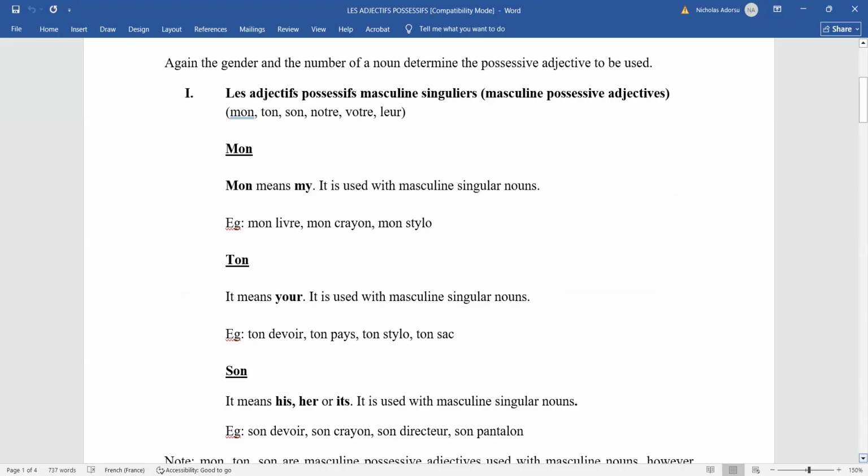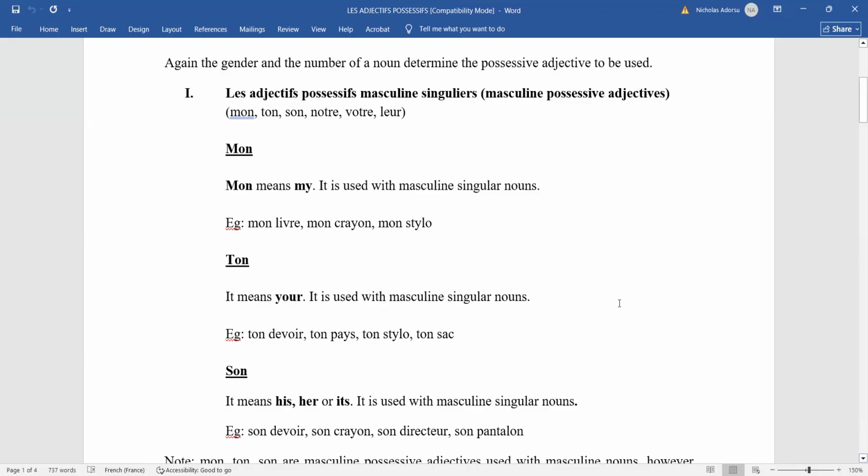So if I have to use a possessive adjective for a masculine singular noun, and I want to say mine, then the possessive adjective to use is what? Mon. So I can say mon village. We know that village is a masculine singular noun. So if I want to say my village, mon village. Mon livre, my book. Mon stylo, my pen. Mon crayon. So mon crayon is what? My pencil.